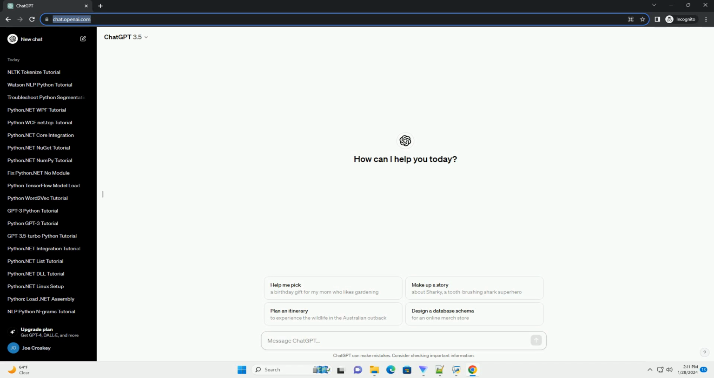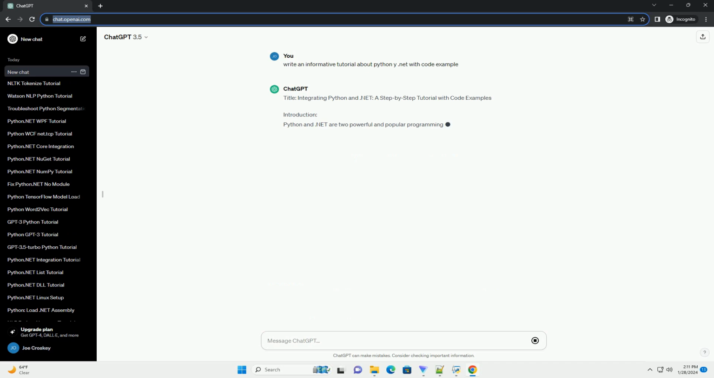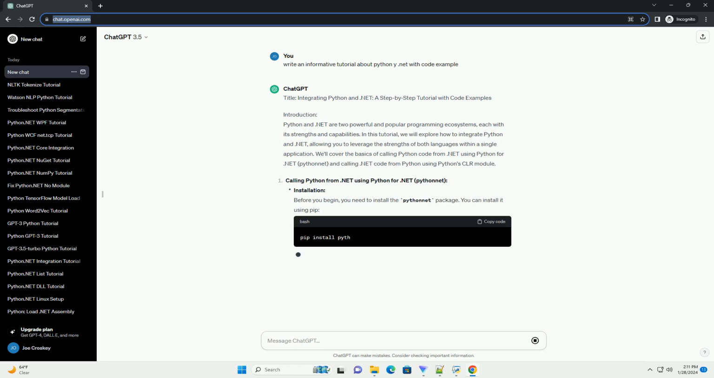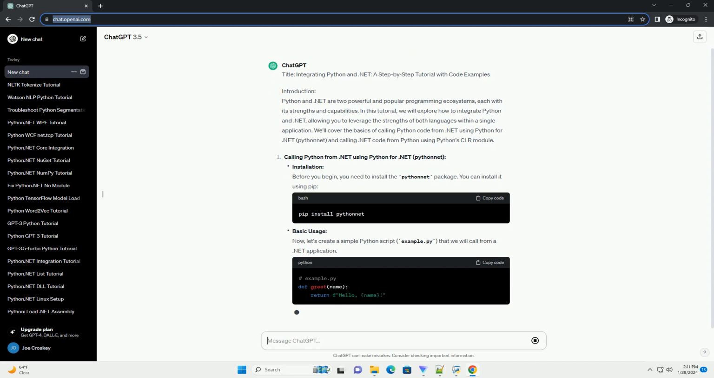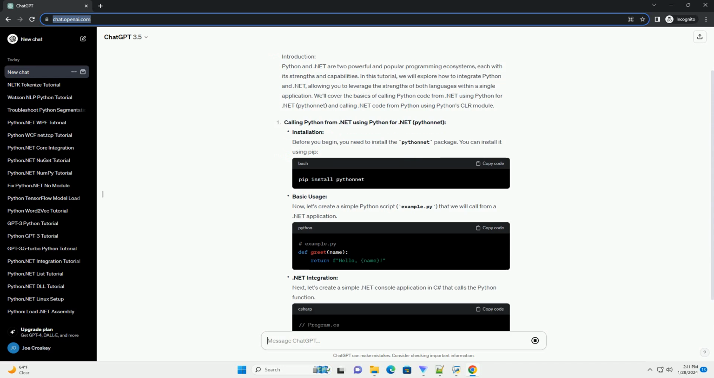Title, Integrating Python and .NET, a comprehensive tutorial with code examples. Introduction. Python and .NET are two powerful programming platforms, each with its strengths and use cases. In this tutorial, we will explore how to integrate Python and .NET, allowing you to leverage the strengths of both platforms in a seamless manner.